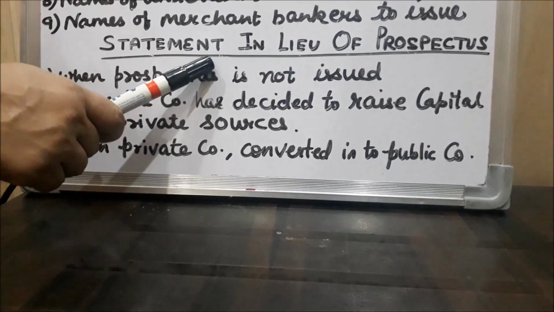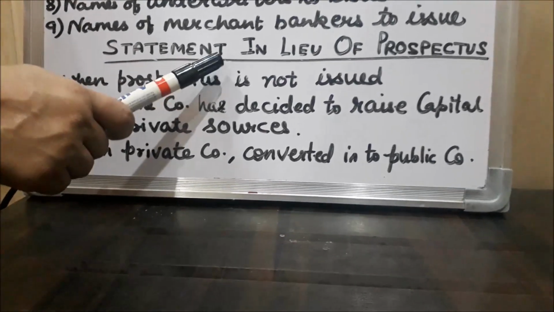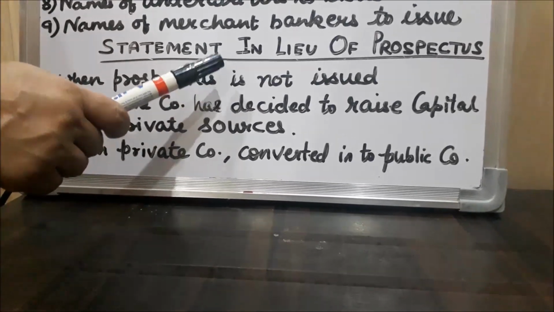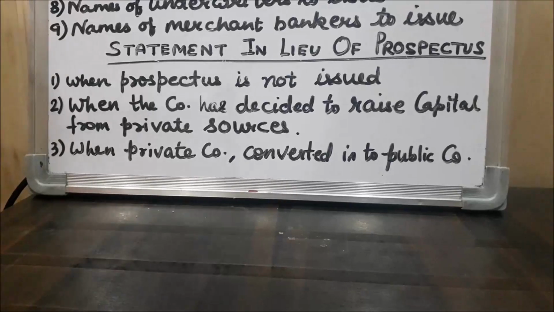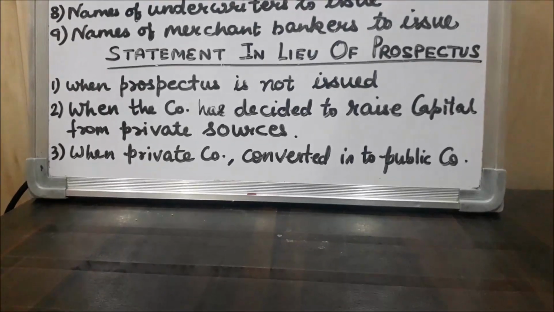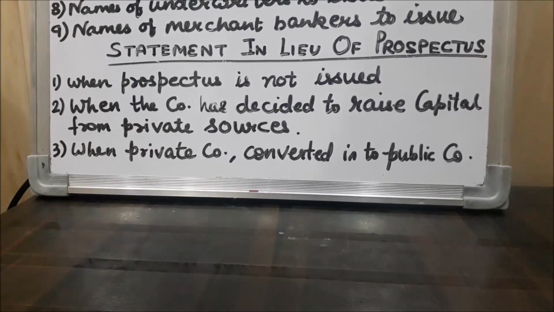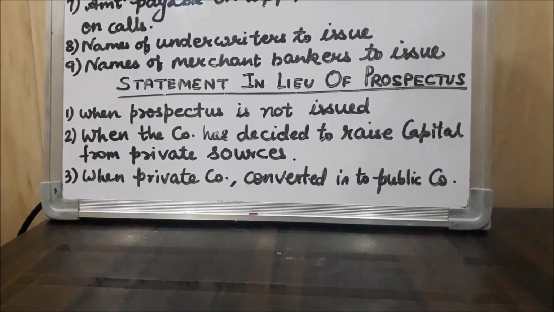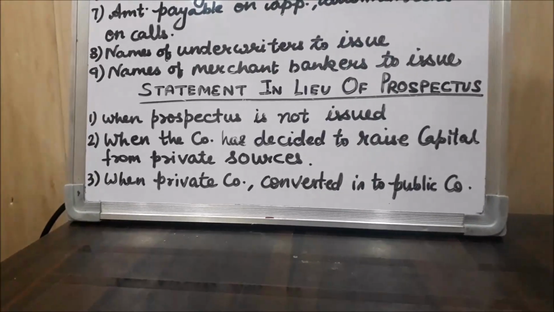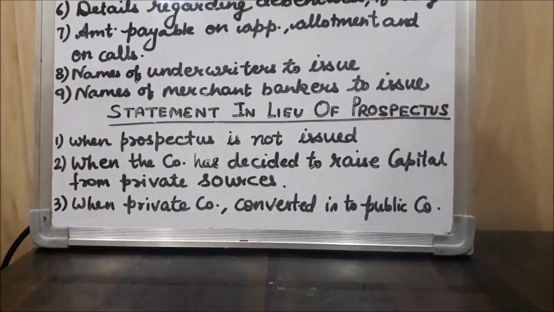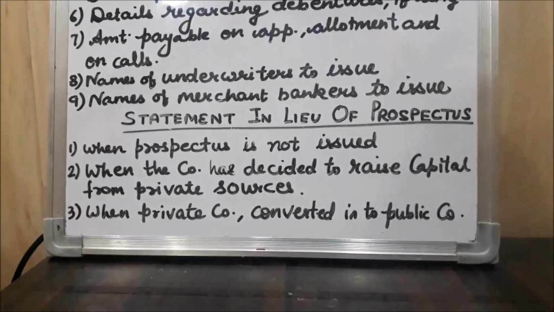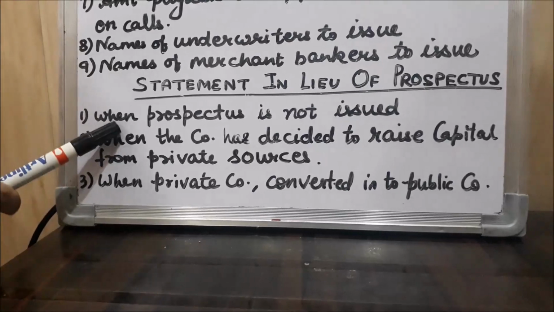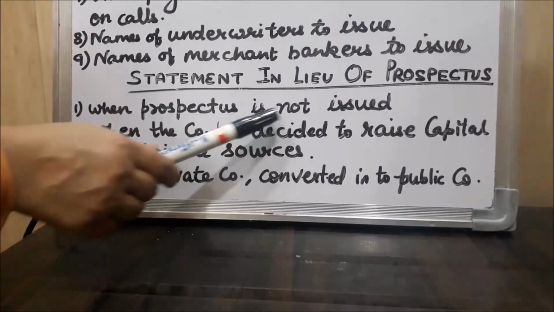Okay students, in case of a private company, as a private company doesn't invite the general public to purchase its shares and debentures, there is no need to issue a prospectus or statement in lieu of prospectus. So now I will discuss with you the conditions in which a statement in lieu of prospectus is issued. So the first condition is when prospectus is not issued.